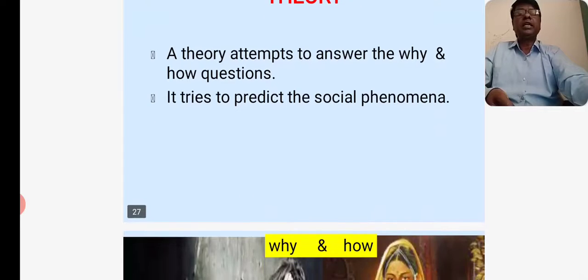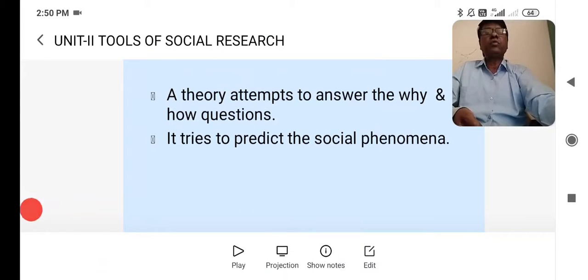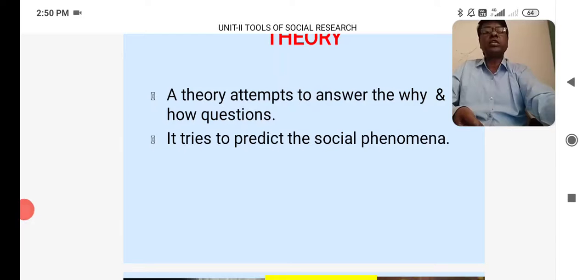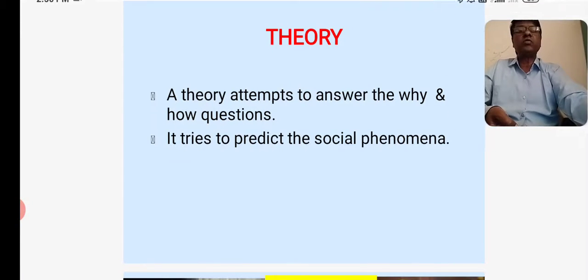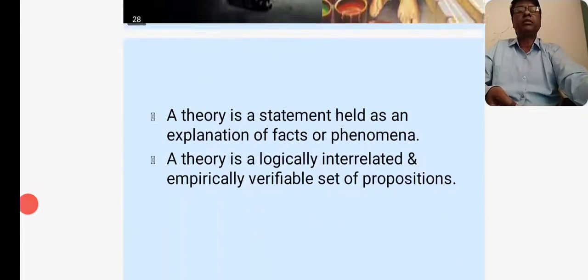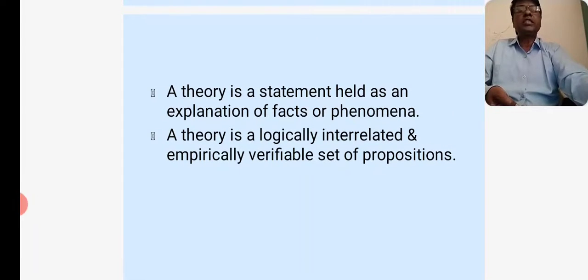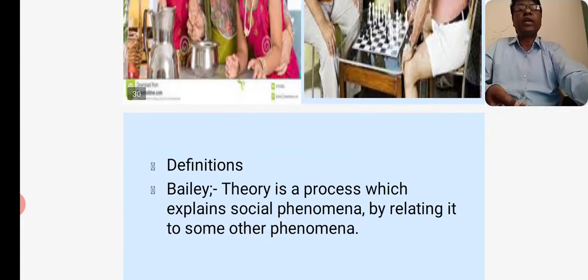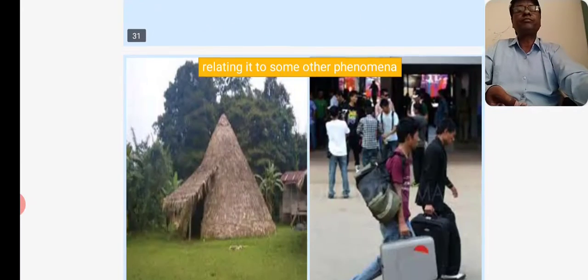theory. A theory attempts to answer the why and how questions. It tries to predict the social phenomena. A theory is a statement held as an explanation of facts or phenomena. A theory is a logically interrelated and empirically verifiable set of propositions. Definitions. According to Bale, theory is a process which explains a social phenomenon by relating it to some other phenomena.